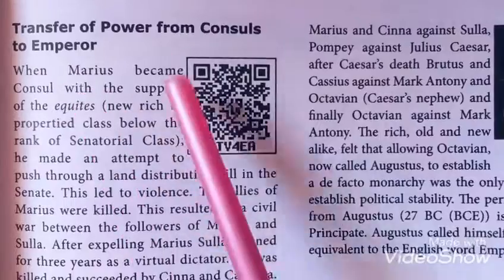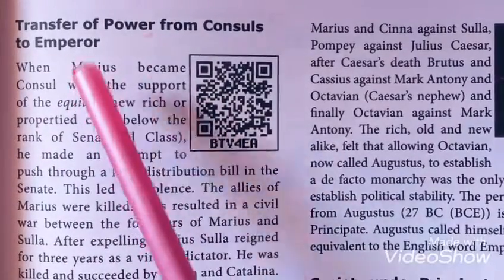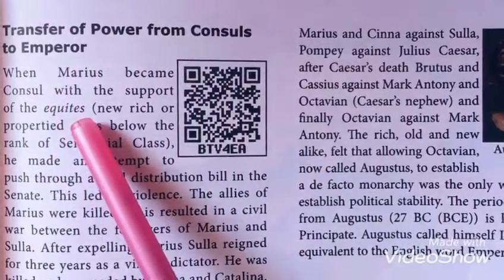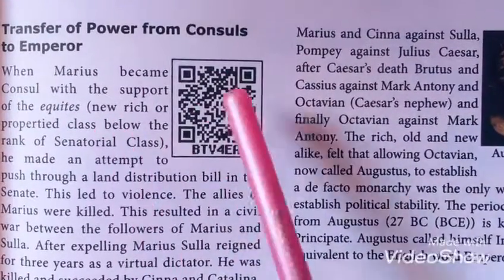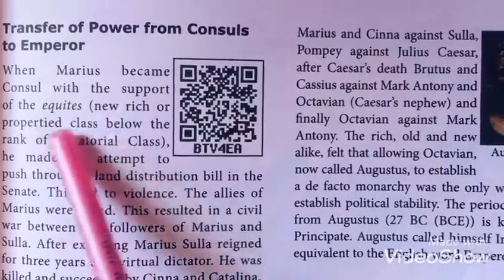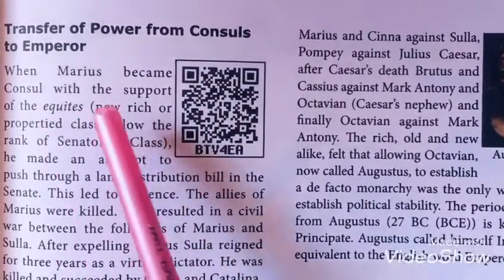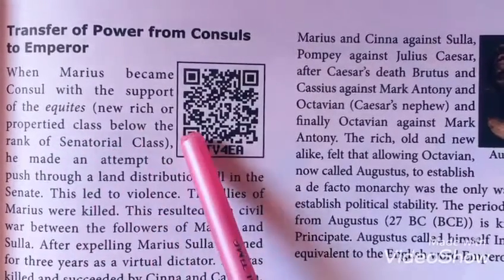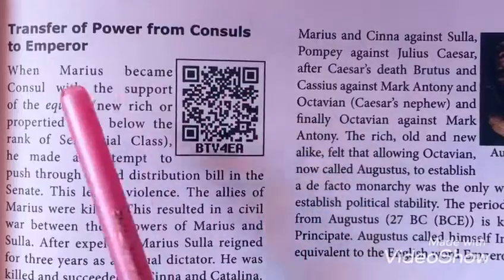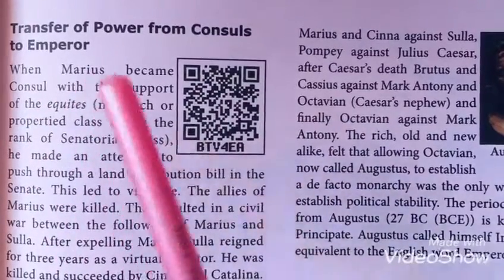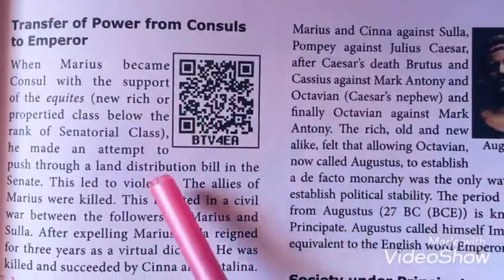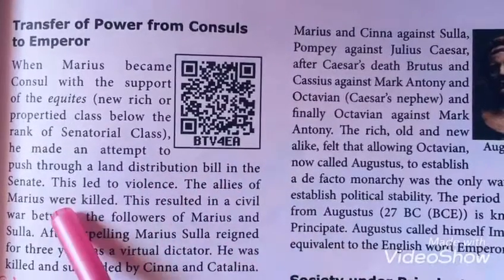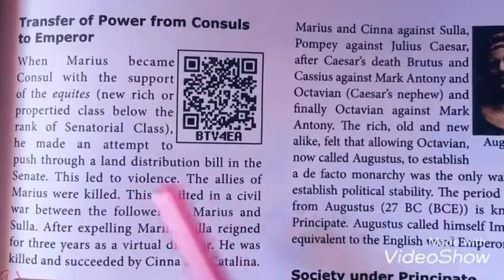Transfer of power from consuls to emperor. Marius became consul with the support of the equites. Equites consisted of the rich people below the rank of the senatorial class. When Marius became consul, he tried to make a land distribution bill. This led to violence. The allies of Marius were killed.